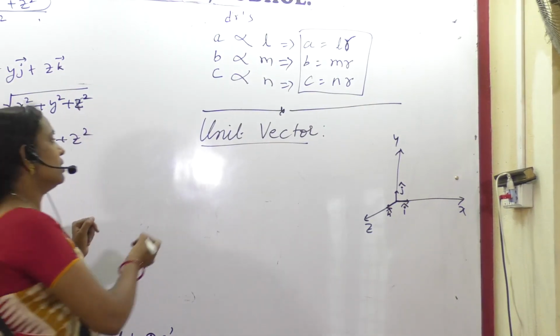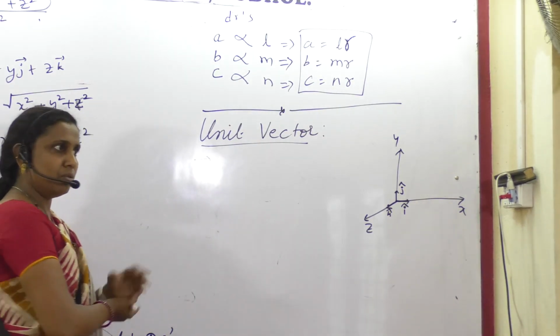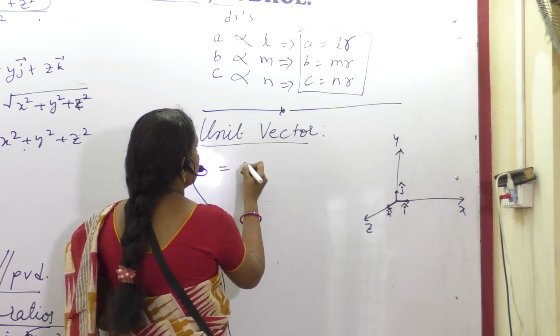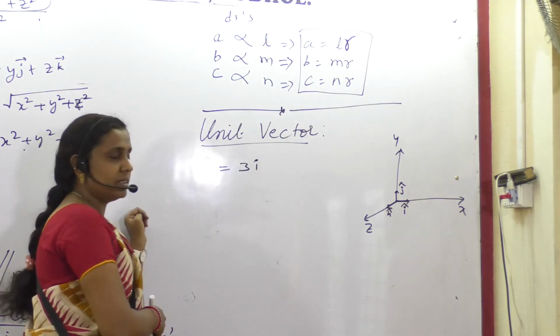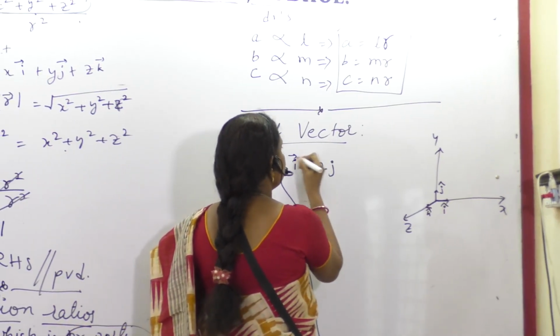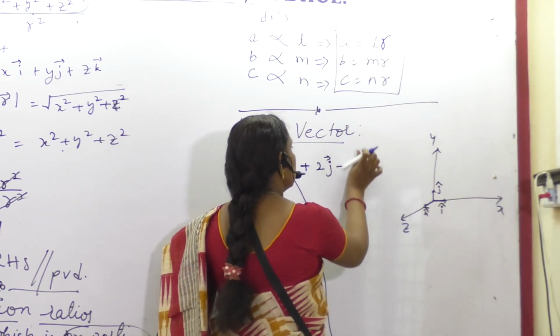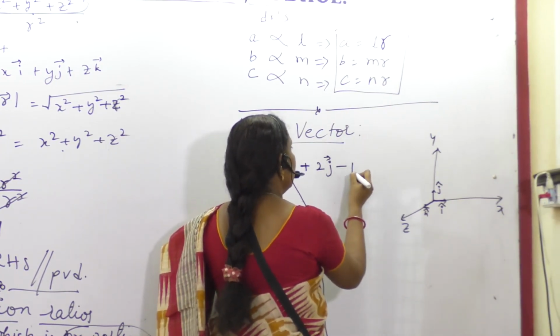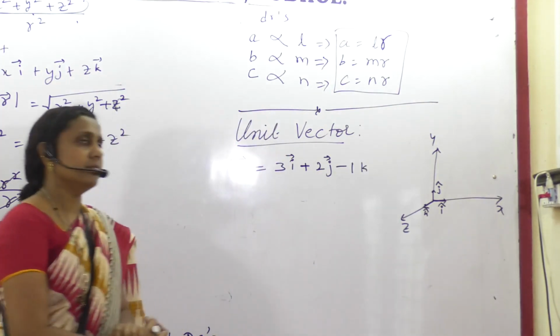Okay. So suppose A is a vector with the components 3i along the x-axis, plus 2j, minus 1k, or minus k, that is also true.